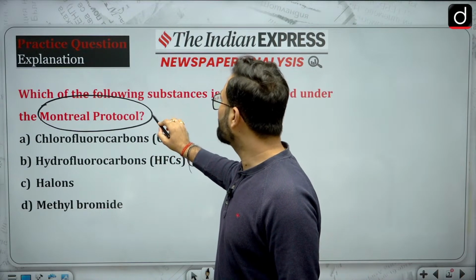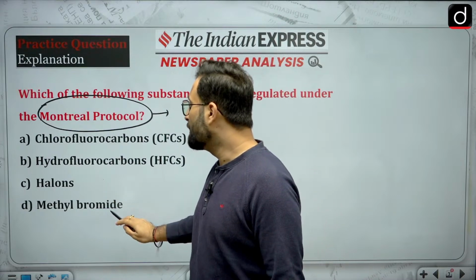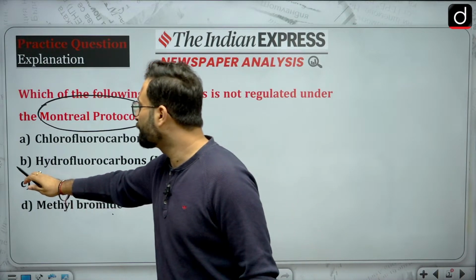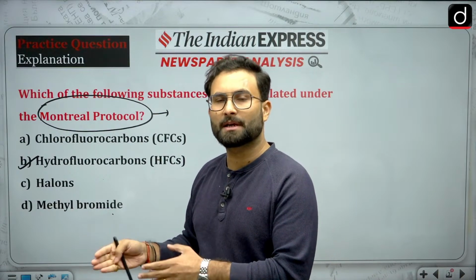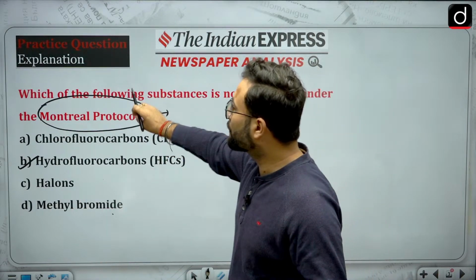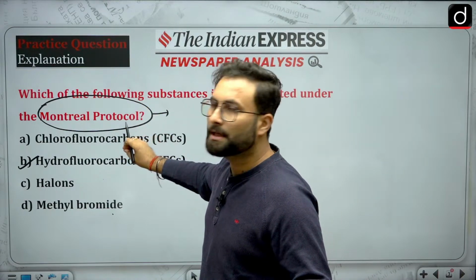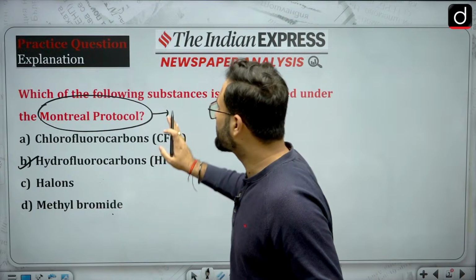It was to reduce chlorofluorocarbons, halons and methyl bromide. This is not about hydrofluorocarbons. After that, there was the Kigali Amendment, etc., which came further, but that is a different story. Right now, the Montreal Protocol was only for chlorofluorocarbons, halons and methyl bromide. So let's move further.